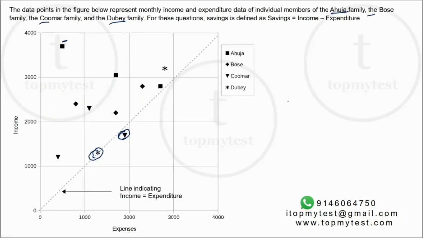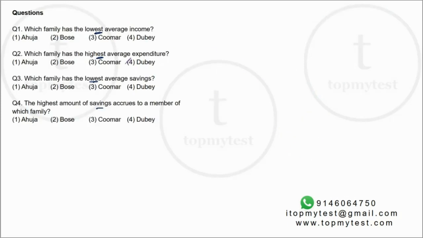Okay, so one way is I can tabulate all the values, right? For example, Ahuja family, I don't know how many members are there. 1, 2, 3. There are 3 members. I can tabulate each of their incomes and expenses. Bose, you will have 1, 2, 3. 3, again, income expenses. Kumar, again, 3 members. And Dubey, there are 2 members. Okay, so you can tabulate each of them, find the average income, find the average expenditure, find the average savings. All those values can be figured out.